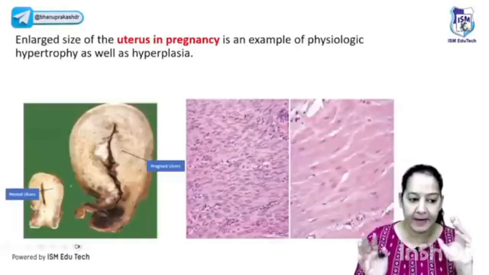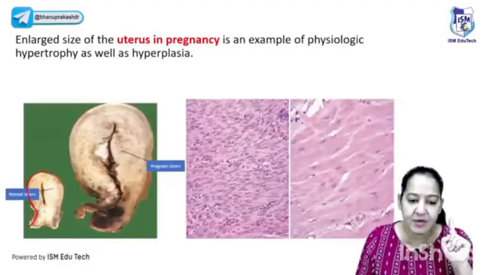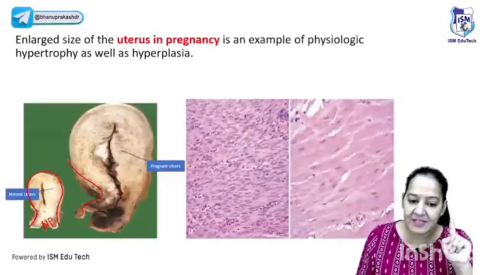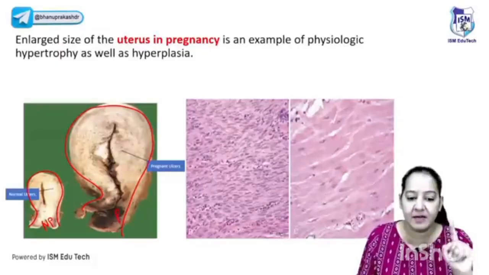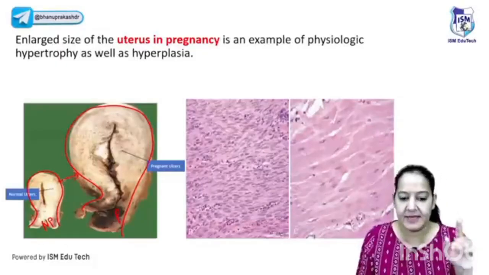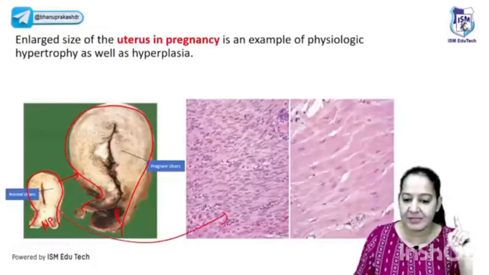Okay, you can see here the gross and the microscopy of the uterus. You can see this is the normal, non-pregnant uterus, and this is the pregnant uterus. Appreciate the size, appreciate the increase in the size. Grossly appreciate that. Now make the slide of this.